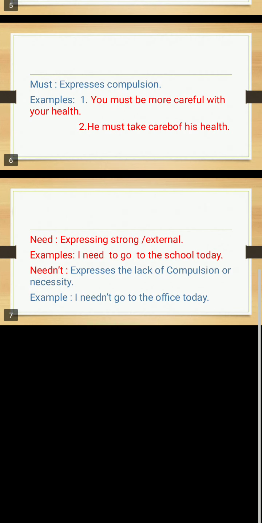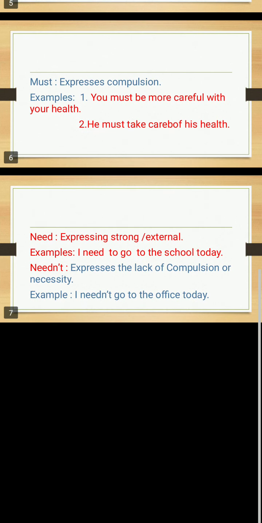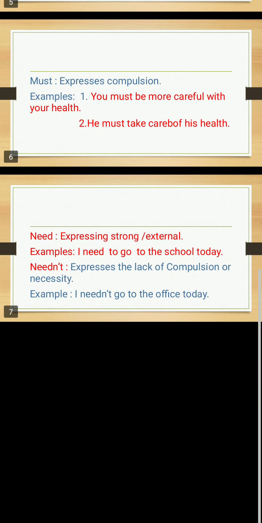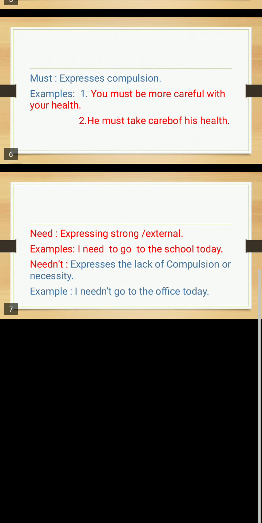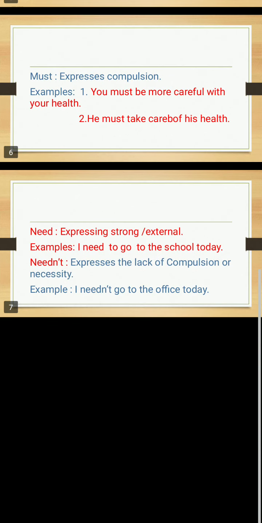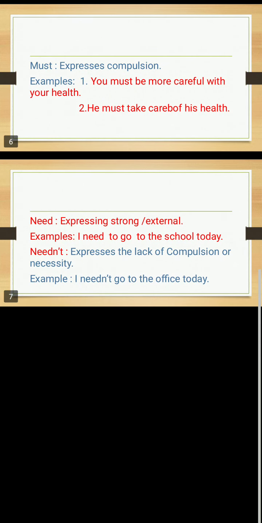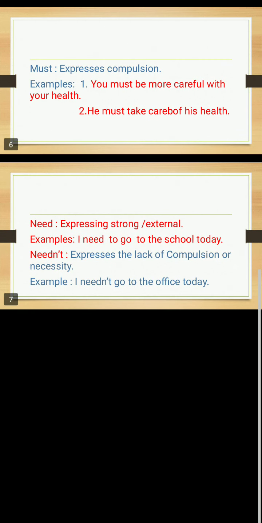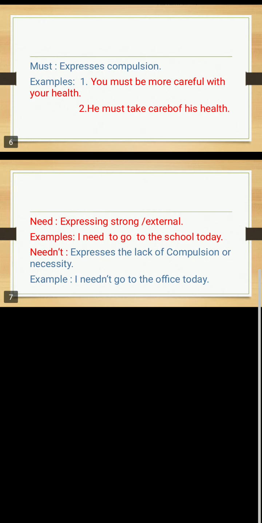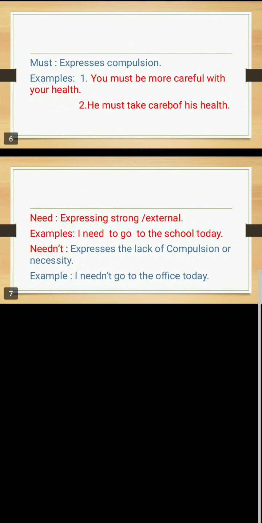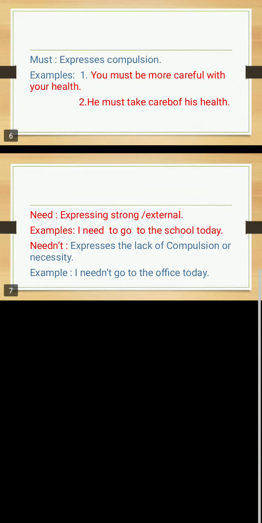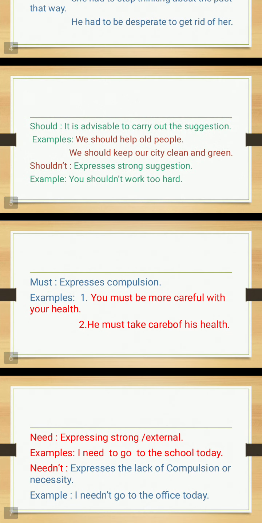It expresses compulsion. I already told you in our previous classes also. Here also two examples are given. The first one is: you must be more careful with your health. Suppose you are not able to keep your health well, then what happens?